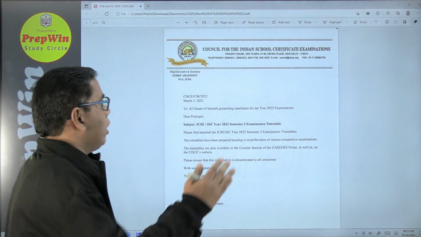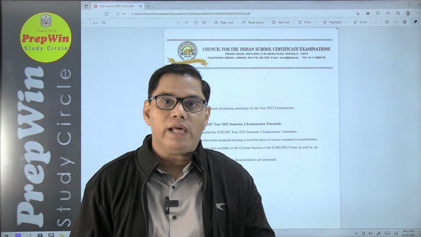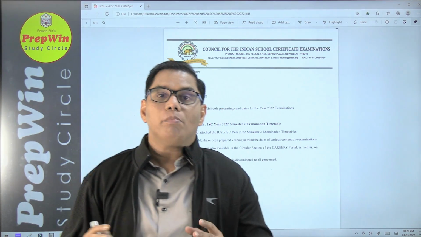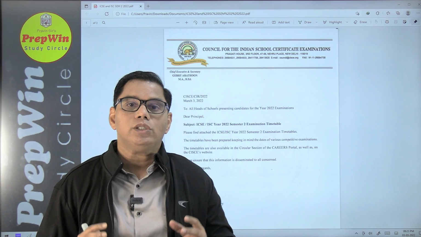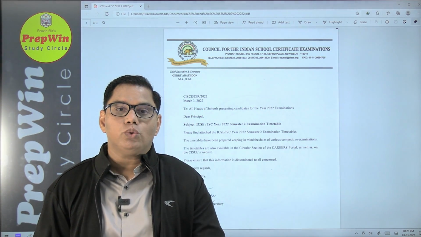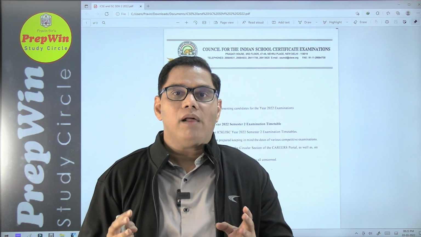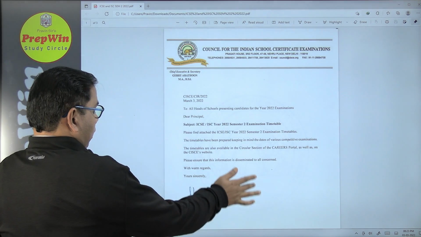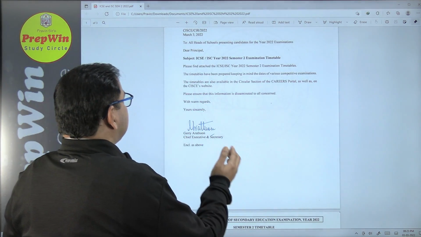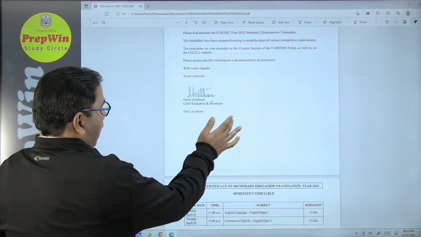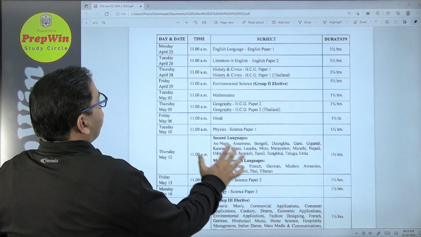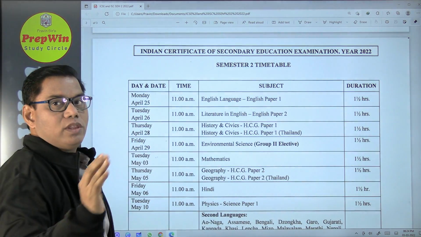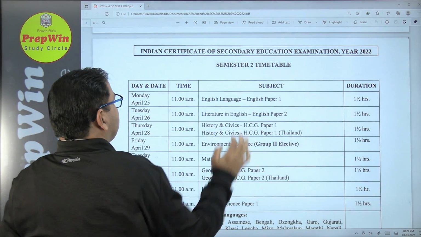What were we waiting for? For the date sheet. We knew that examination is going to start from 25th of April, but the date sheet was not out. It was not released by the council for the students of class 10 and class 12 board examination. So here we have a new circular from the council signed by Chief Executive and Secretary Gary Arathun. And here is that timetable for class 10 students, ICSE examination year 2022, semester 2 timetable.